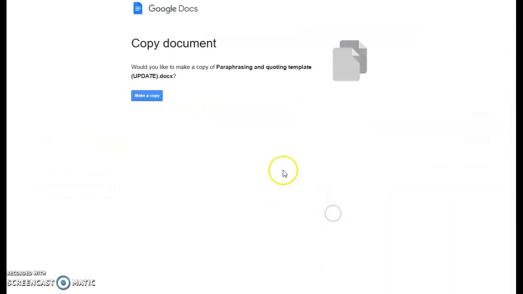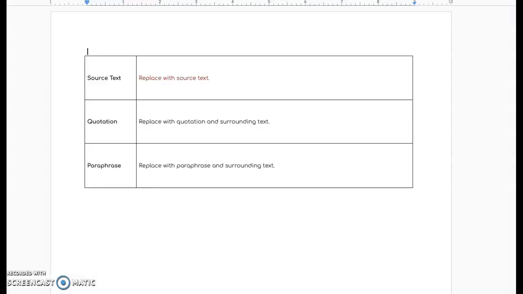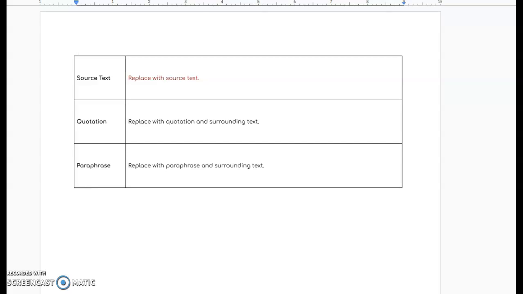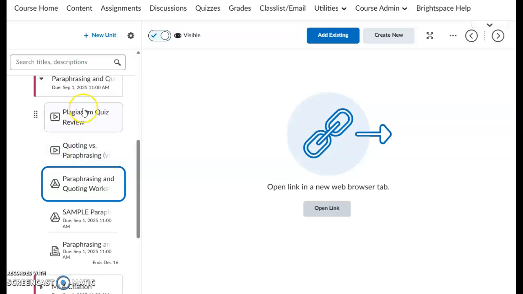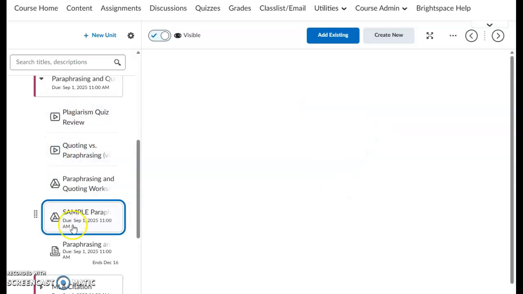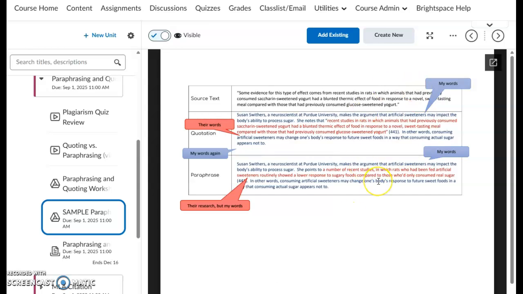Okay, again, you open the link, it'll ask you to make a copy. As I said, we'll use a number of these over the course of the semester. We'll use them a little more heavily early on than we do later on, but you'll get used to using some Google Docs templates, okay? Again, just a blank text here, okay? The basic thing, and we can come back and take a look again at the sample, because I always try to give you guys a sample. And again, you don't need to color code or mark things up for me. I'm just trying to show you what I'm doing here.